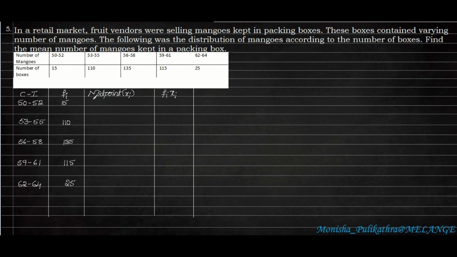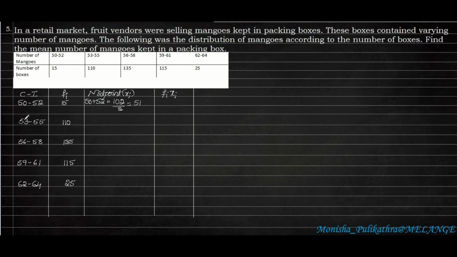So we have to find the midpoint. We can find the midpoint by 2 methods: either add the upper limit plus the lower limit and divide by 2 to take the average, or else take the center number of 50, 51, 52, which is 51. Either of the 2 methods we can take. First I will do the usual method, upper limit plus lower limit. 50 plus 52 is 102, and 102 divided by 2 is 51. So the middle number is 51.